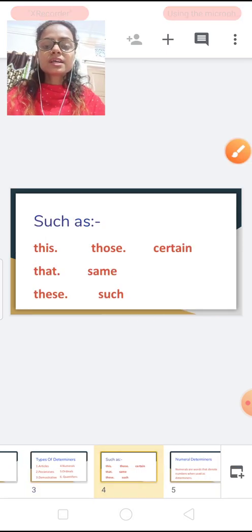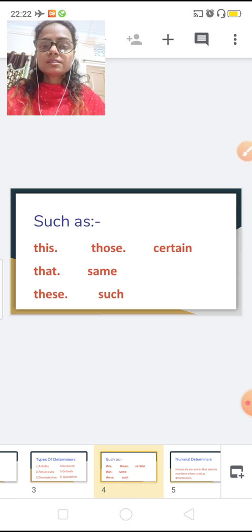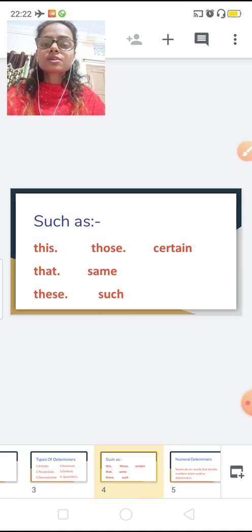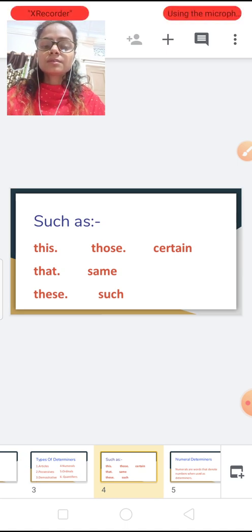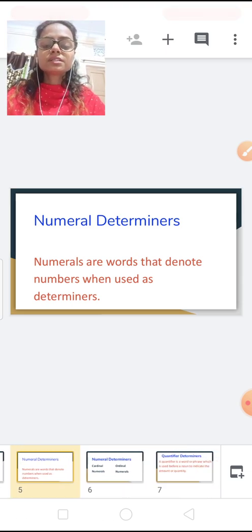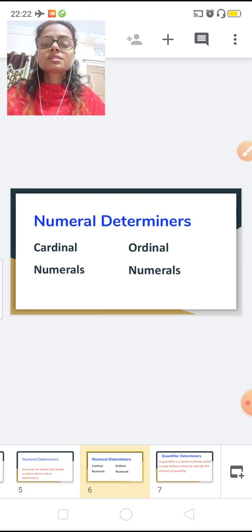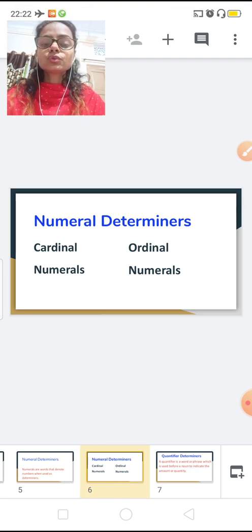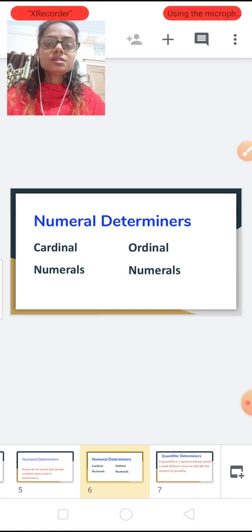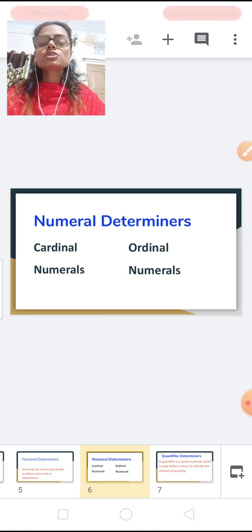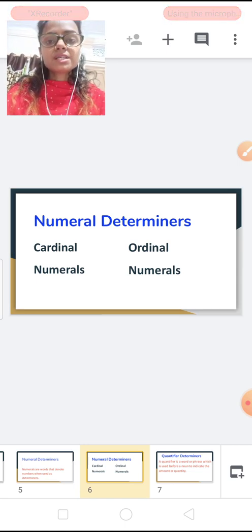So students, everybody knows these are the determiners, demonstrative determiners: this, that, these, those, same, such, certain. And we had studied numeral determiners, and in numeral determiners we had studied cardinals and ordinals. Cardinals are numbers or numerals: 1, 2, 3, 4, number names. Ordinals were second, third, fourth, fifth, sixth. Okay, so this was a short recall from your previous session.